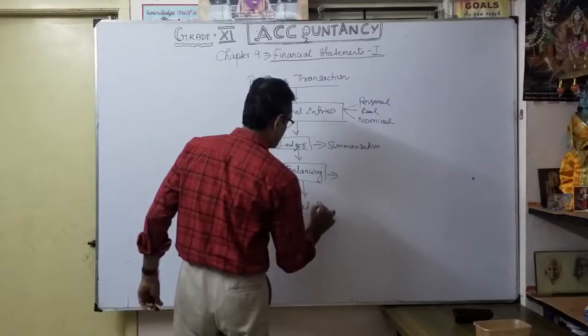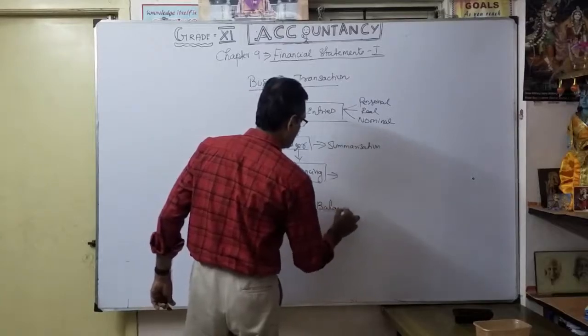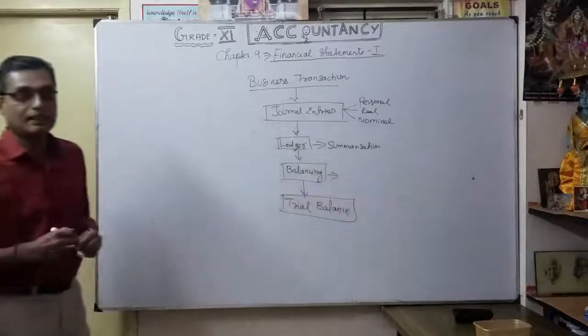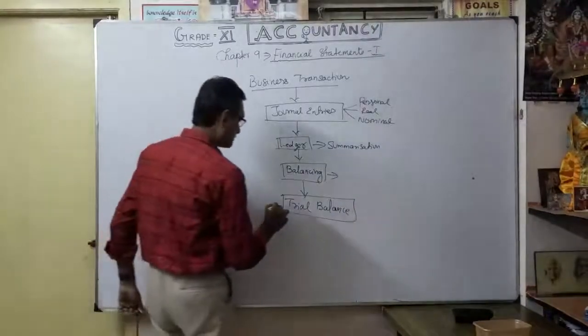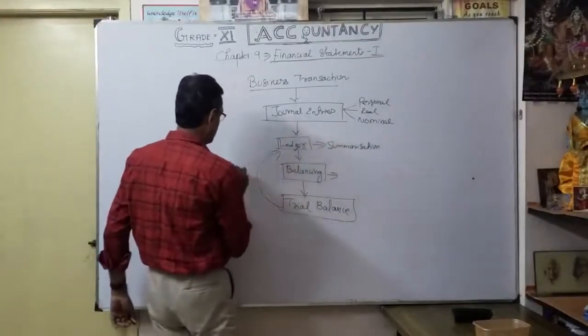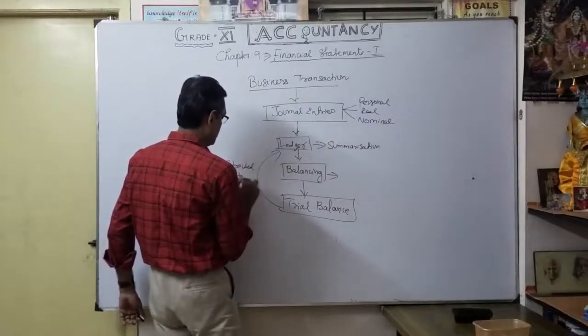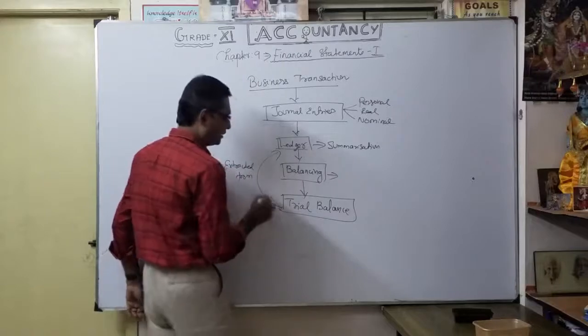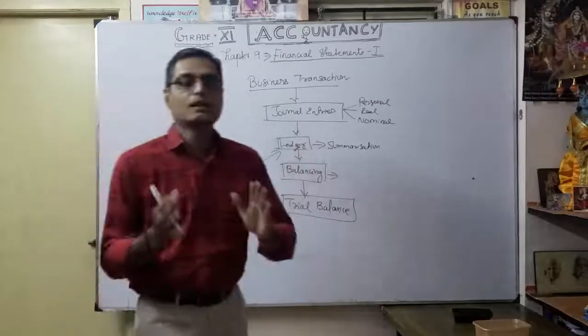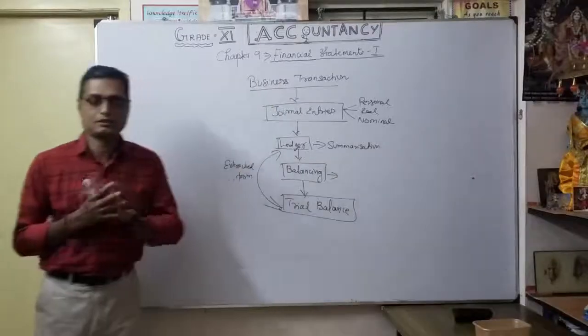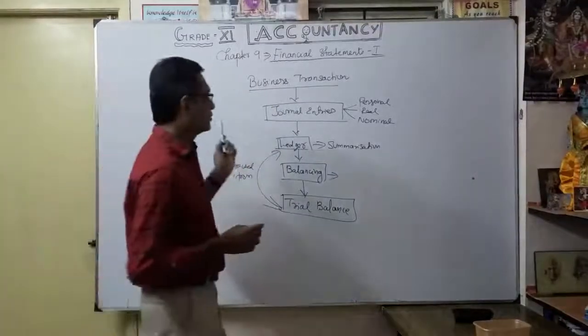So what is trial balance? The balances extracted from the ledgers. Once the trial balance is ready, only then are we going to prepare financial statements. Have you understood?